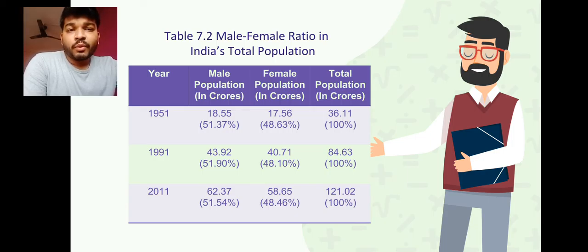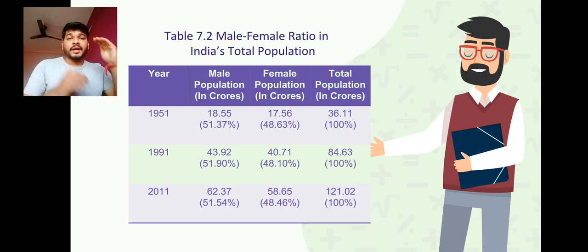So there is only a small change in percentage, but when it comes to the population, there is a drastic change in number, that is 36.11 to 121.02, 18.55 to 62.37 of males, 17.56 female to 58.65 female. So this is an overview. Directly you are writing the analysis with 1951 to 2011.